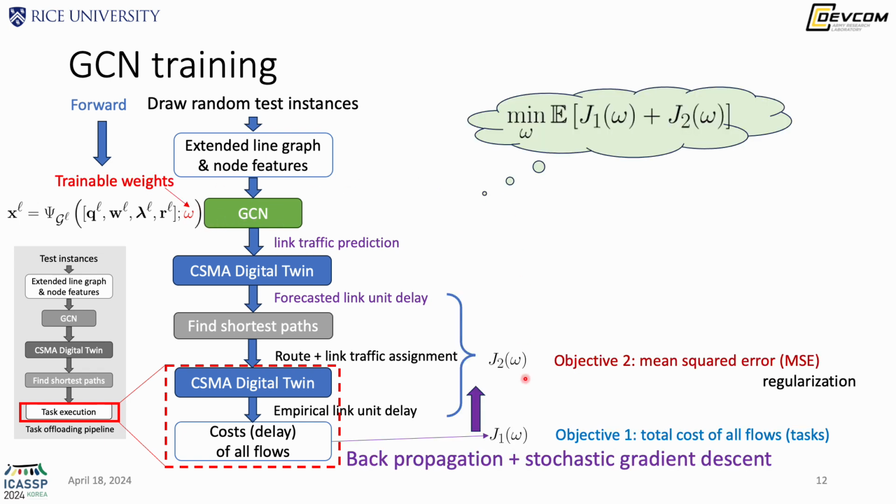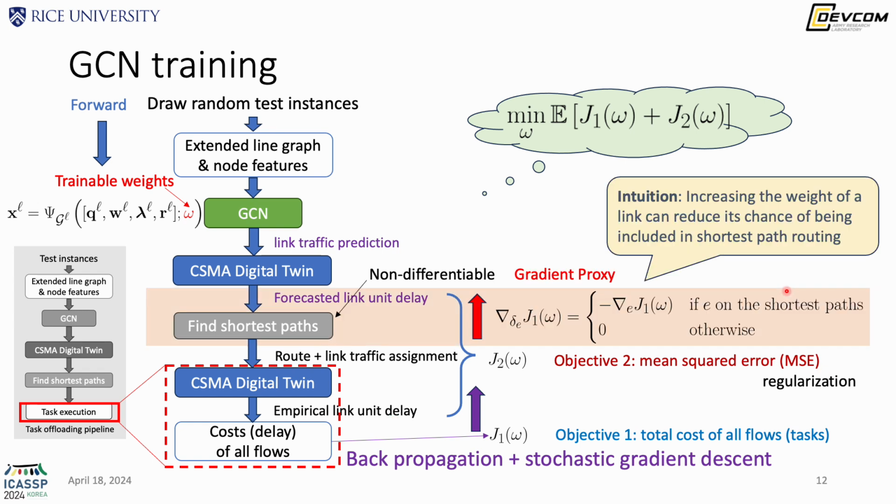Then we use backpropagation and stochastic gradient descent to train the GCN by minimizing the sum of two objective functions. The first objective is the total cost of all the flows, or total delay of all the flows. And the second objective is the mean squared error between the forecasted and the empirical link unit delay. This serves as a regularization.